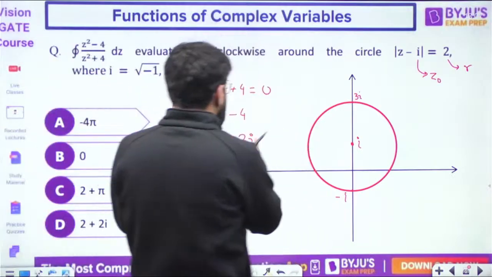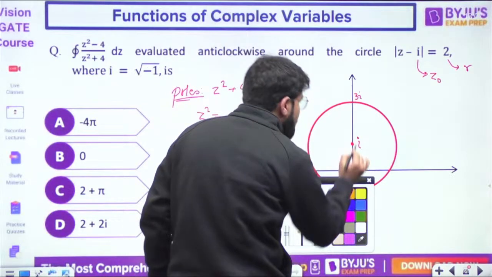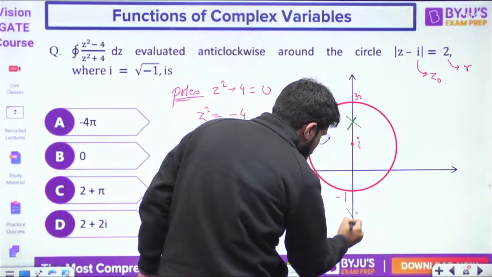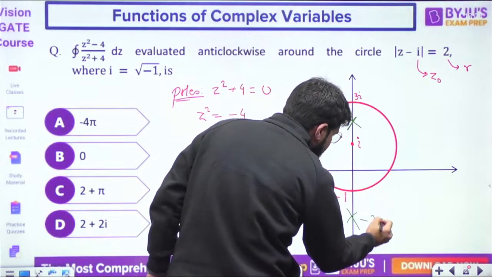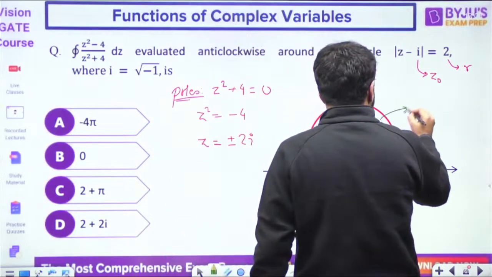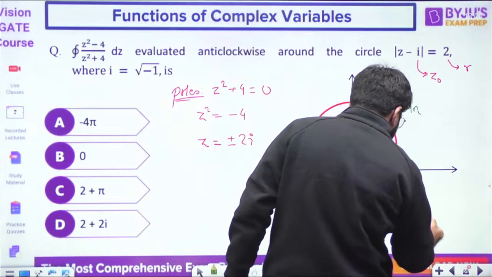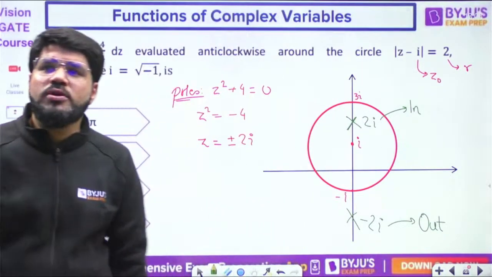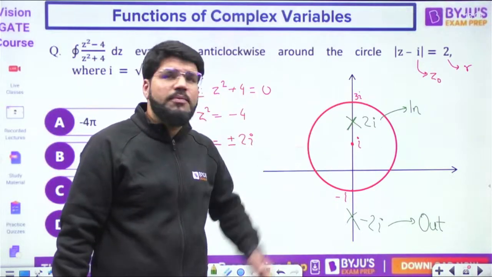But what are the poles? Plus 2i and minus 2i. Now let me mark the poles. Plus 2i is definitely inside. Minus 2i is below minus i, that is outside. So you have two cases: one of the poles is in, one of the poles is out. So whose residue should you calculate? Only the pole which is inside.